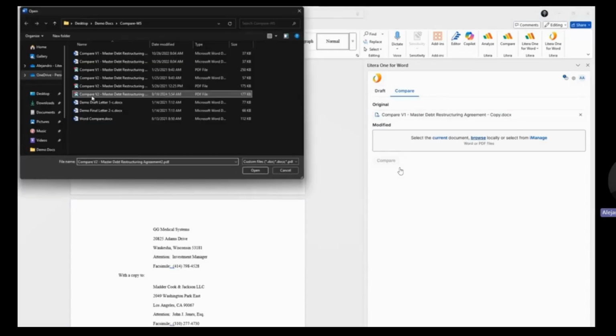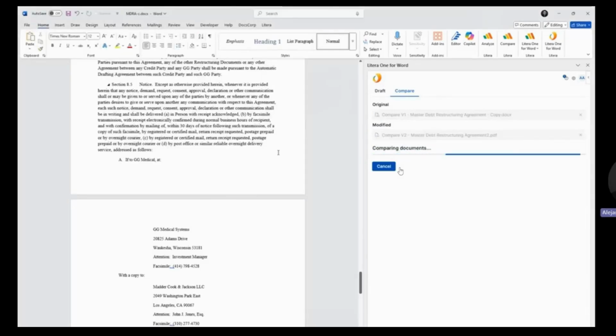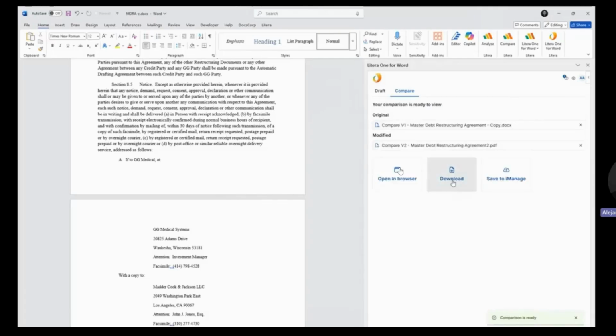But as soon as I go ahead and click on Compare, what we're going to see is 3 options that we have available. One, I'll be able to review the red line within the browser, which we'll see here in a few moments. But also, I can download that red line locally or save it back into iManage or OneDrive, depending on how it's configured. But in this case, I'm going to go ahead and open the comparison within the browser.